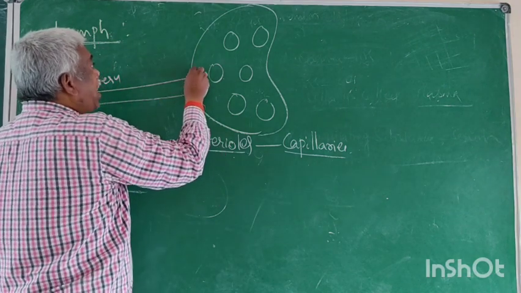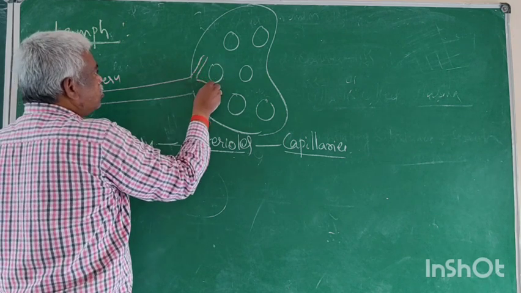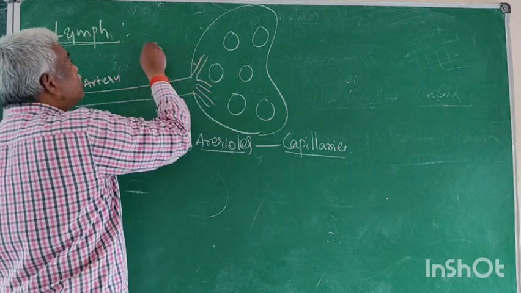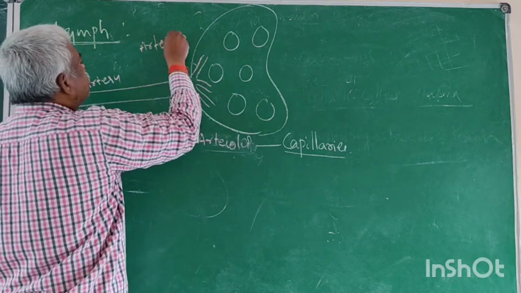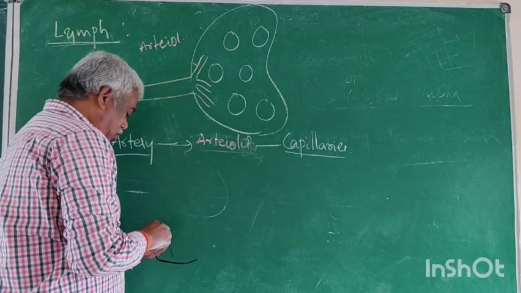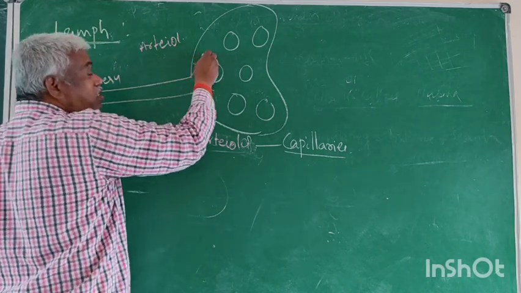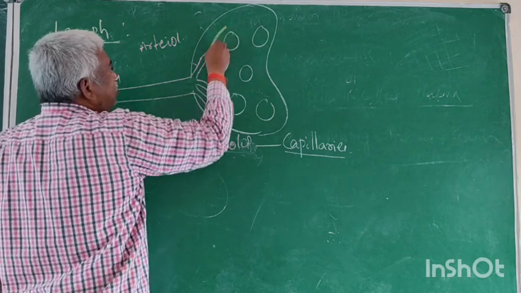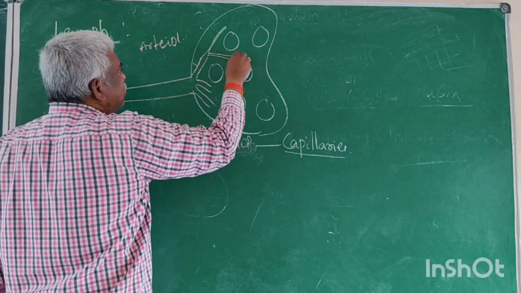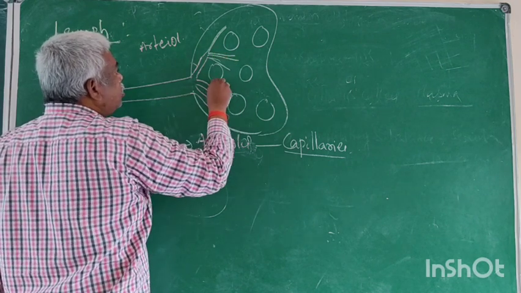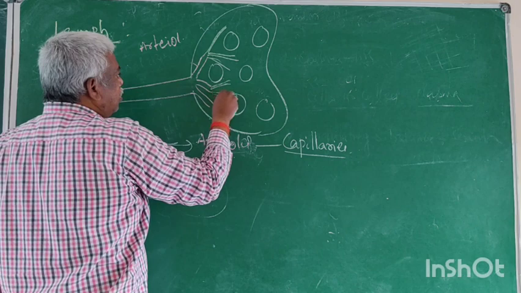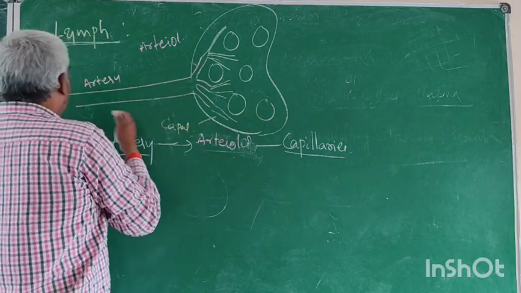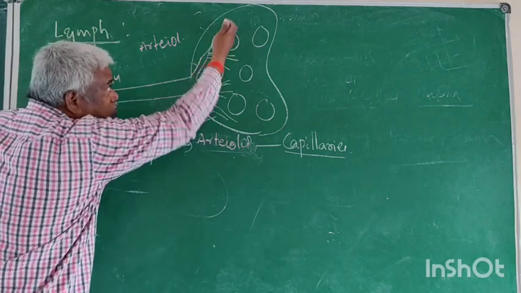Now these are the branches, called arterioles. Now these arterioles again divide further into minute capillaries. Now these are the capillaries. This is the artery, and this artery ends with capillaries.